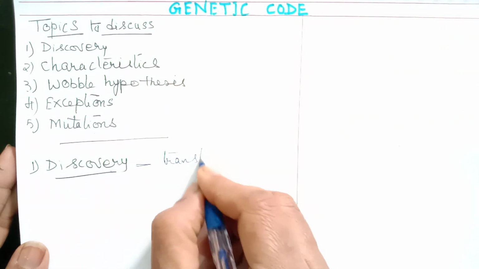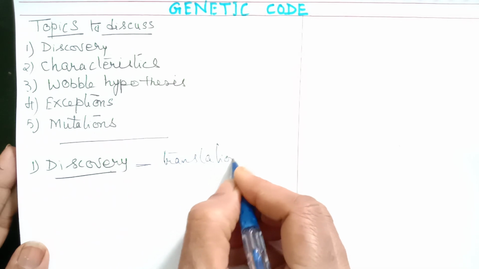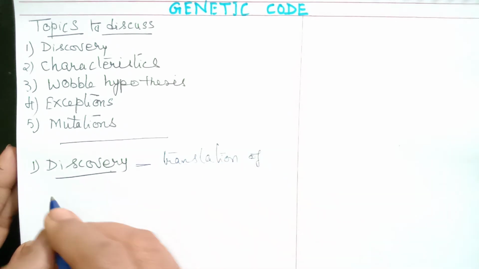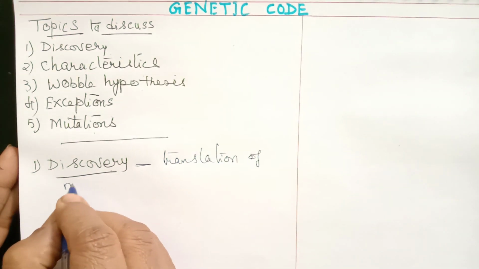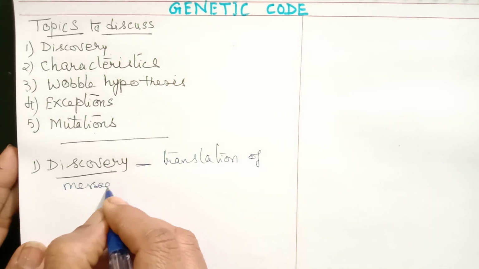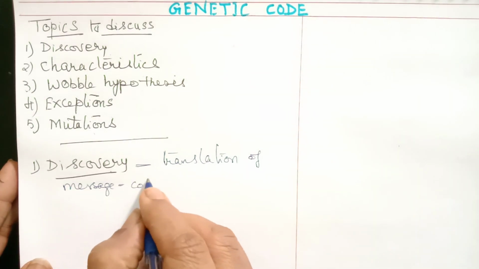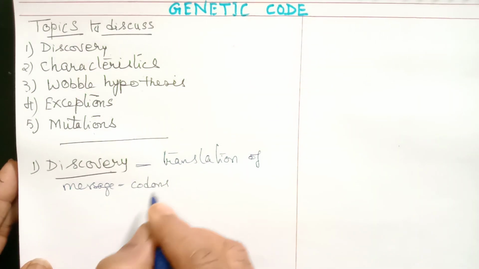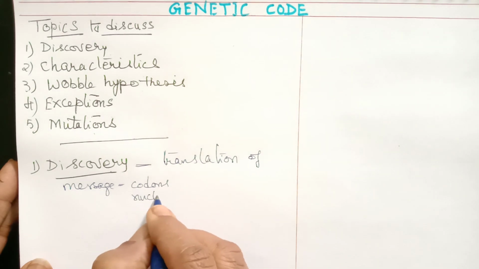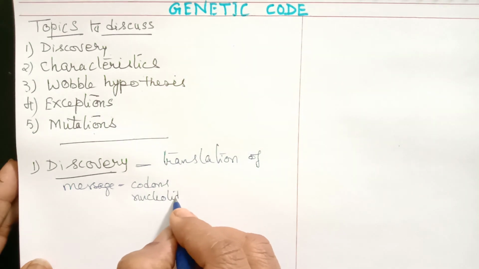We find there is a translation of the message present on mRNA. How is the message present? The message present on mRNA is in the form of codons. Codons are nothing but nucleotides.